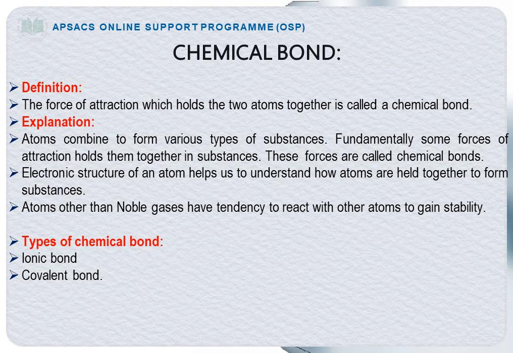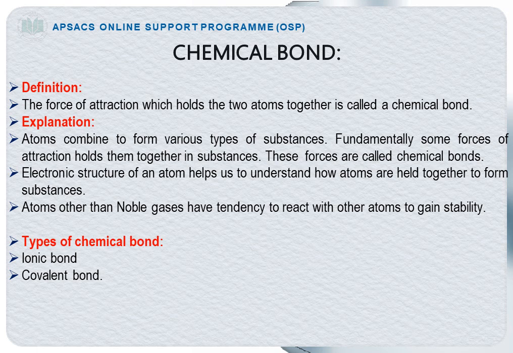Atoms other than noble gases have a tendency to react with other atoms to gain stability. All the other atoms in the periodic table react with other atoms to form chemical bonds in order to complete their duplet or octet and to gain stability. But noble gases are inert. They don't react with other atoms to form bonds because their octet is already complete.